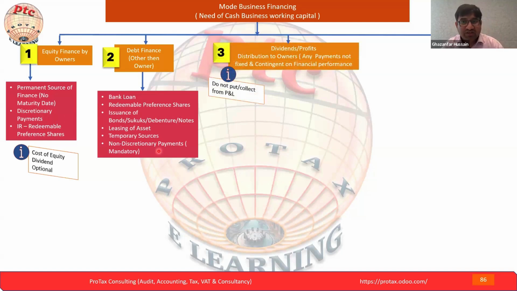Let's move to the next, the dividend and profit distribution to the owners. Distribution to the owner is any payment not fixed or contingent on the financing program. Here again, we are understanding why we need cash financing and what the differences are. If you pay the dividend to the owner, you may pay at any time and may not pay.